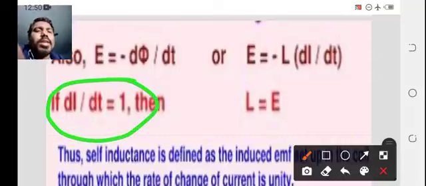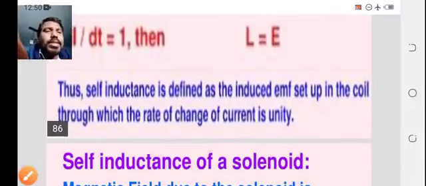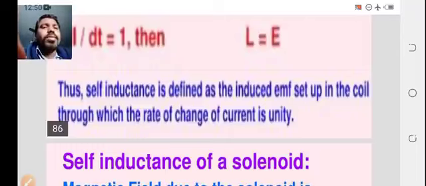If the rate of change of current is 1, then L equals E. That means the self inductance is defined as the induced EMF set up in the coil when the rate of change of current is unity. So in the same coil, induced EMF is also set up when the rate of change of current is unity. When di by dt is 1, the self inductance L is equal to the induced EMF.